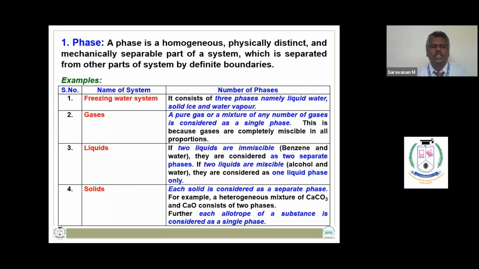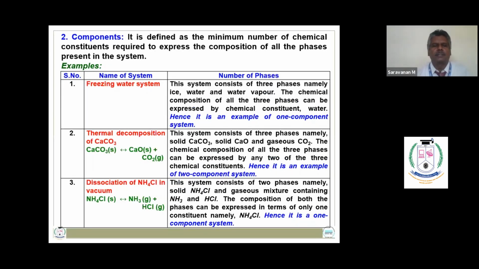If two liquids are completely immiscible, they form two different phases. If the two liquids are miscible, they form a single phase. Each solid in phase rule is considered as a separate phase. Similarly, each allotrope of a substance is considered as a separate phase.